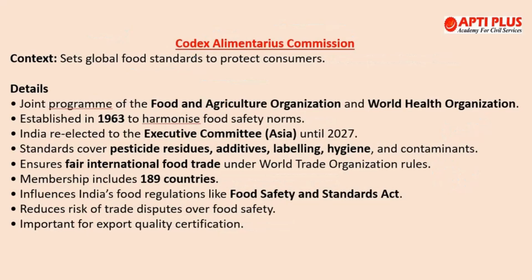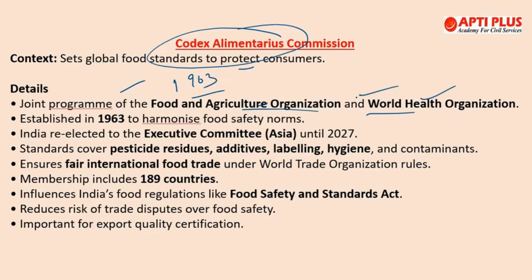Moving to the next topic, the Codex Alimentarius Commission. Recently India was re-elected to the executive committee of this commission for the Asia region until the 50th session in 2027. This commission ensures food safety, protects consumer health and promotes fair practices in international food trade. It was established in 1963 by the FAO, the Food and Agriculture Organization, and the World Health Organization. Very important to note from a prelims perspective.